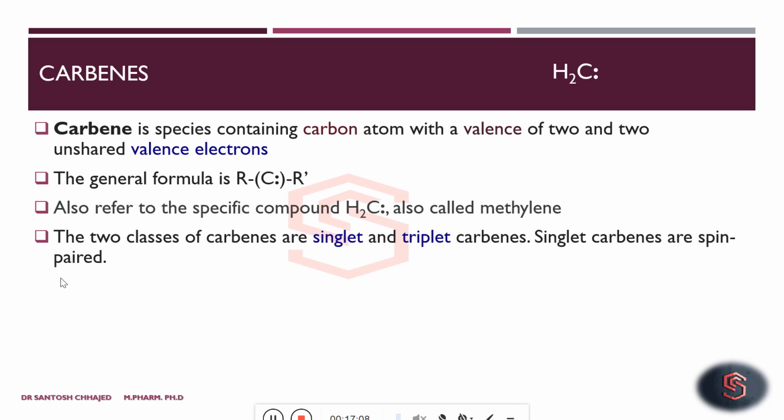The two classes of carbenes are there, depending upon the spin state of electrons, whether paired or unpaired: carbenes are classified into singlet and triplet. The singlet state of carbene is the one where electrons are paired, whereas triplet is the one where the electrons are unpaired.